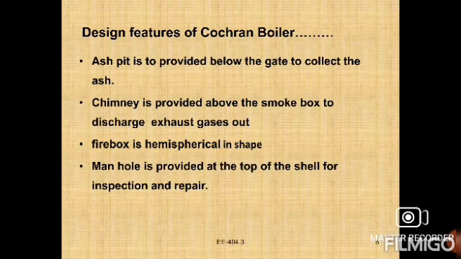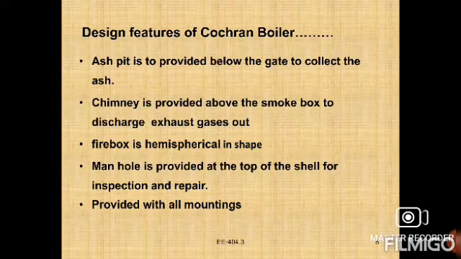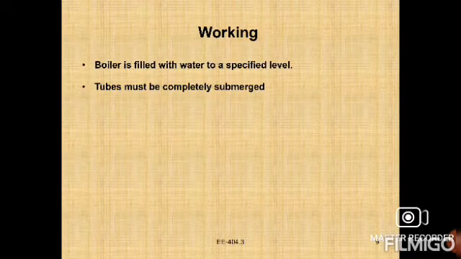An ash pit is provided below the grate. In the figure we can observe a grate to collect the ash. A chimney is provided above the smoke box to discharge the exhaust gases. The firebox is hemispherical in shape. A manhole is provided at the top of the shell for inspection and repairs, and also for cleaning, and to allow a man to enter the boiler. It is provided with all mountings such as pressure gauges and safety valves, whatever may be needed. So we can use it.